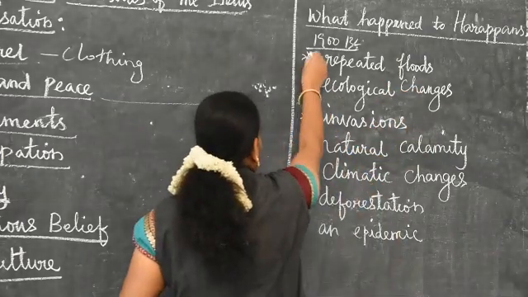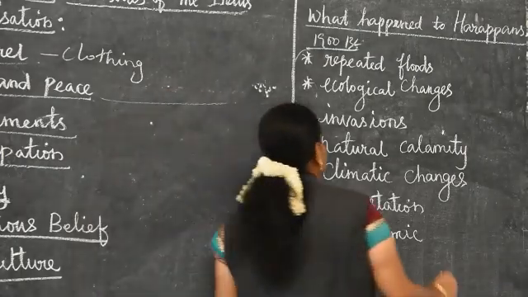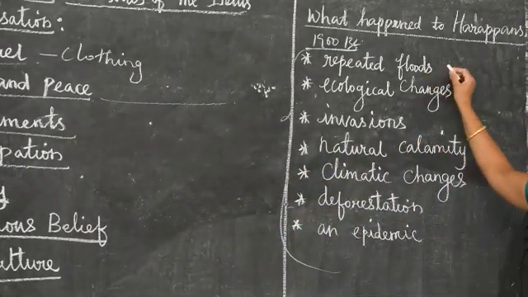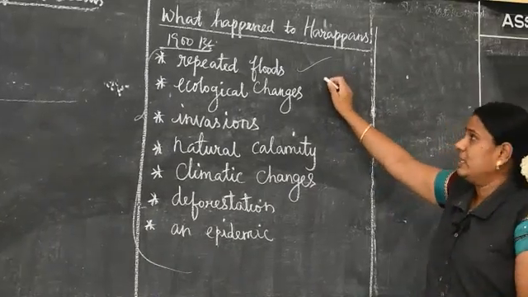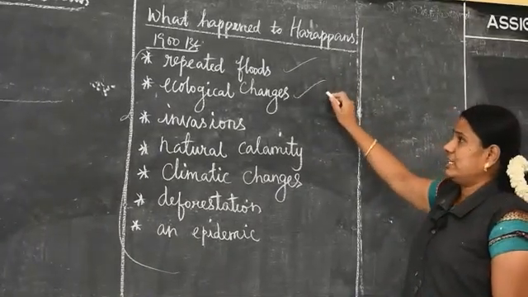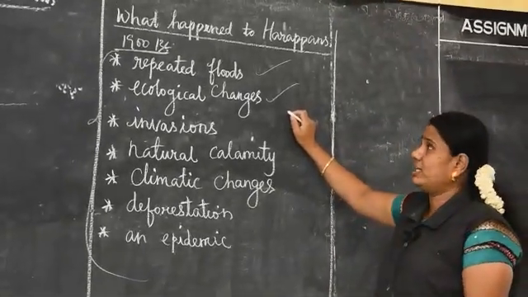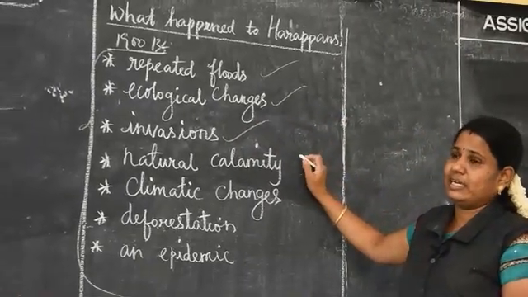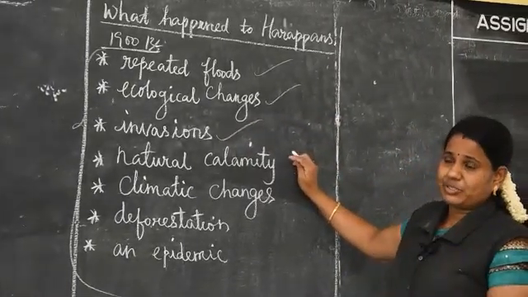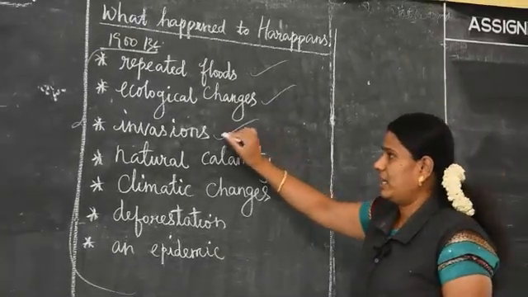So this is very important. Which are the important things that caused the decline of the Harappans? The repeated floods. Then next one, ecological changes in their periods. That's why it declined. Next one, invasions, the attacks. They were getting attacks by other civilizations or animals or something.